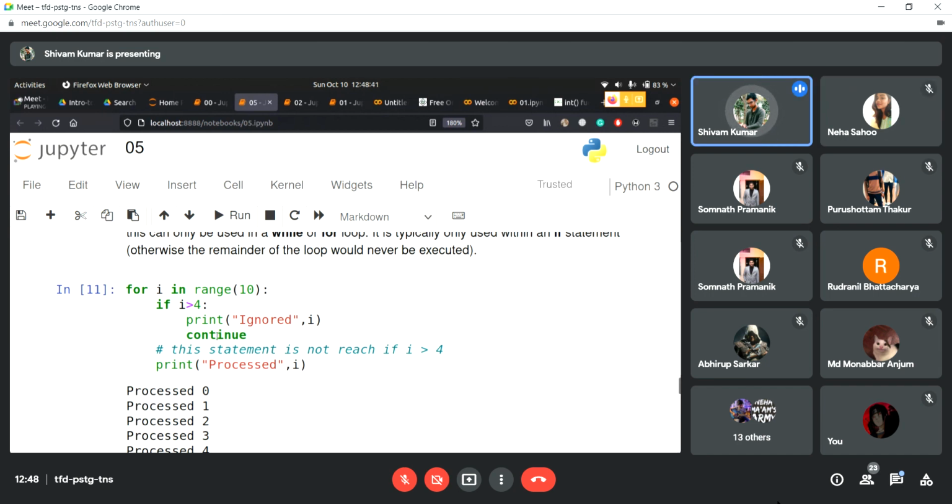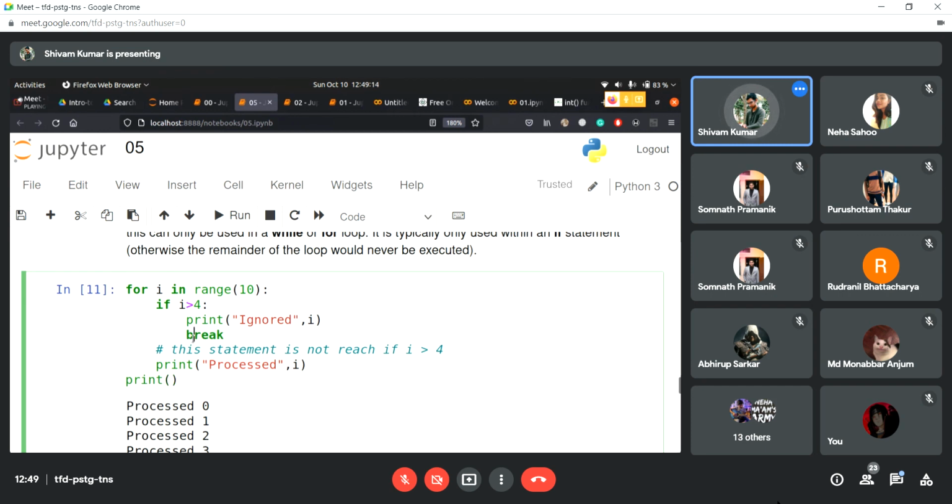Let's talk about continue. You can think of continue as the opposite of break. Break breaks the loop and ignores all the statements and goes to print. Suppose I had break here instead of continue, it'll ignore everything else and go to the next statement, that is, the one after the loop. Suppose after the loop I had a statement, right? I'll just give print.